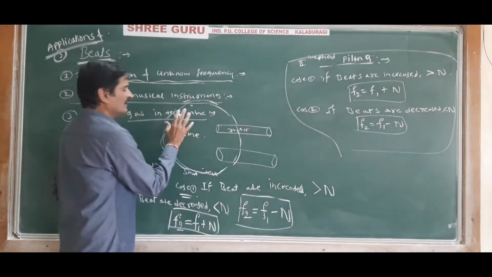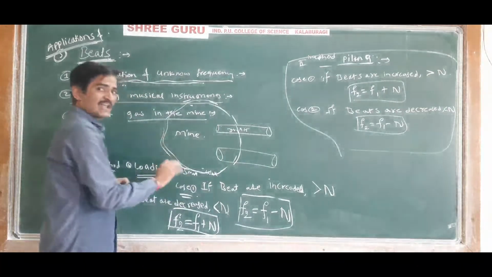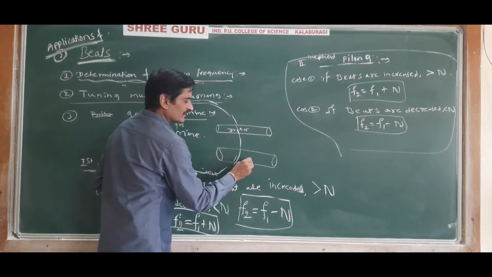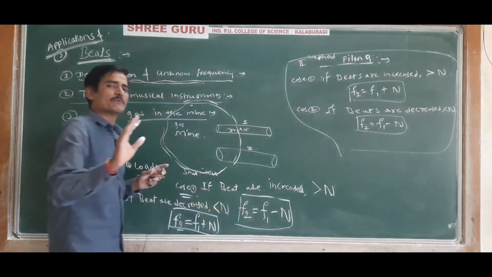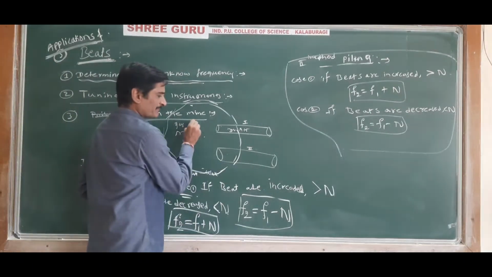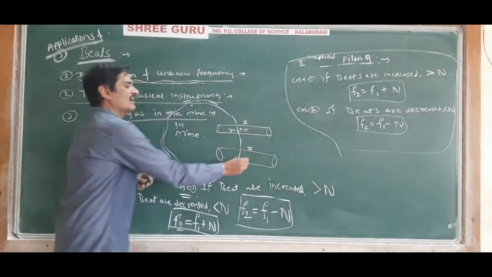This is the input and this is the output. Whatever gas is there in the mine, that gas is there in this pipe. This is the second pipe, and this is the first pipe. In the first pipe it is always dry air. In the second pipe, the gas which is present in the mine will be there. So if the beats are heard,